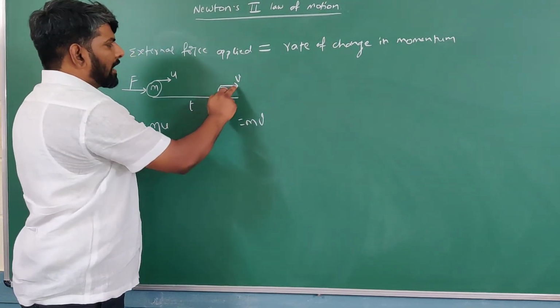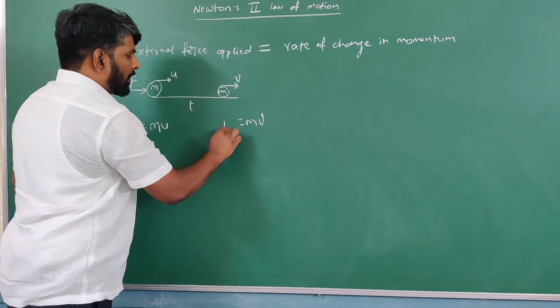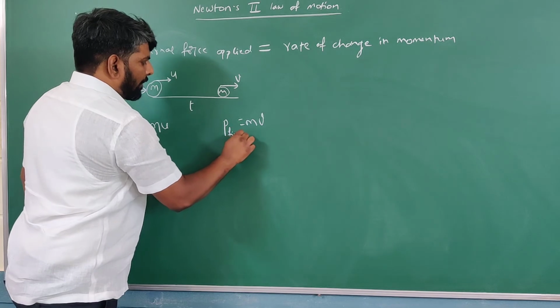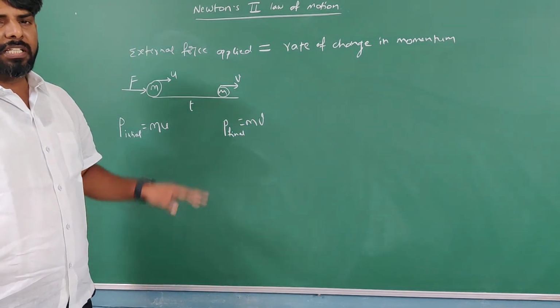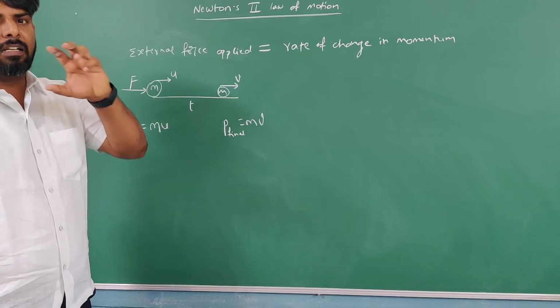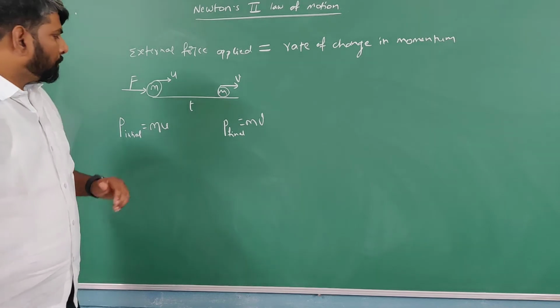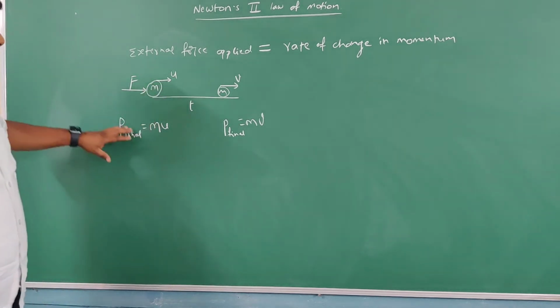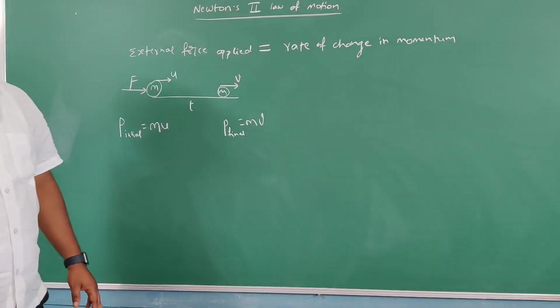So the product of mass and velocity in this position is the final momentum. Got it, students? Basically, momentum is the product of mass and velocity, and it is a vector quantity. So in this case, initial momentum is mu, final momentum is mv.